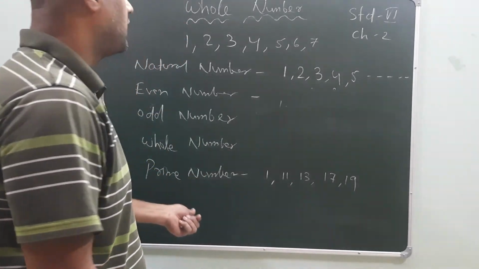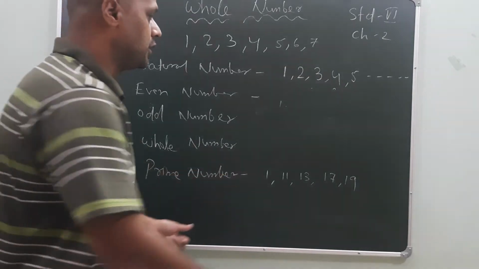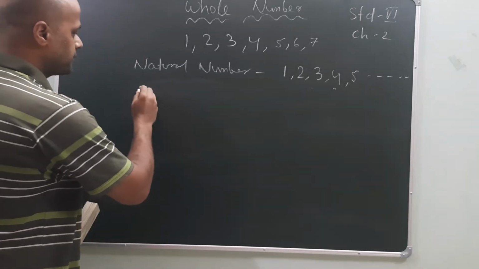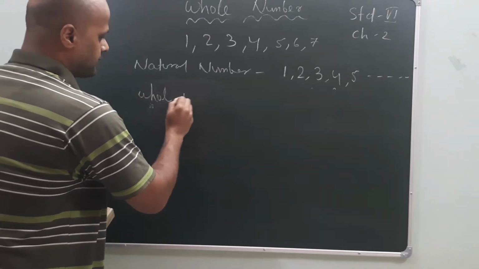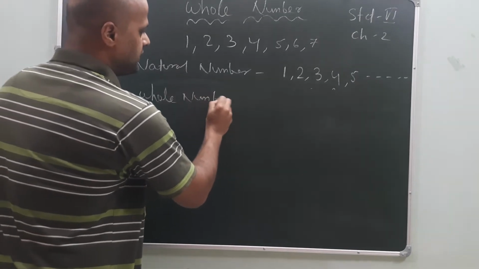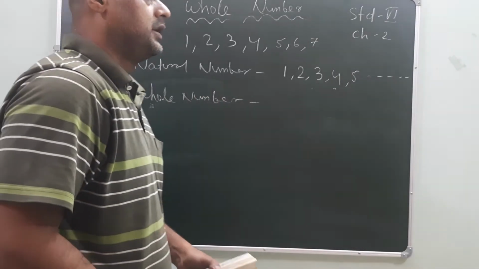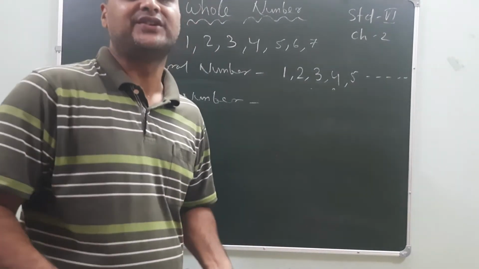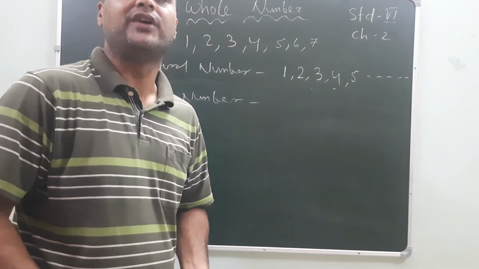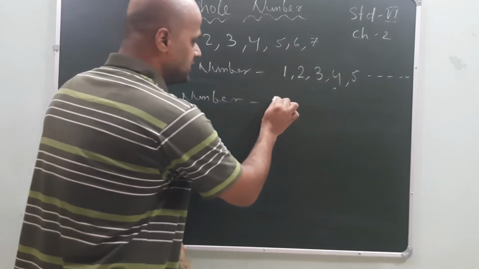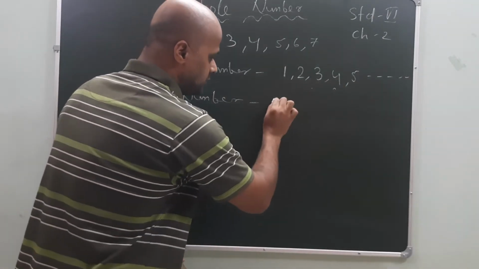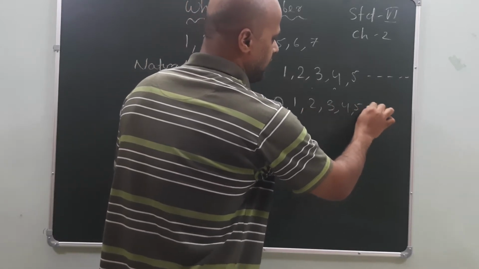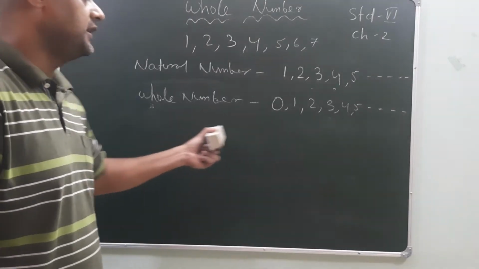Now come to our topic, the whole number. What is a whole number? I am erasing everything. Natural numbers along with 0, means it starts with 0 and then the natural numbers, all together are called whole numbers. Natural numbers start with 1, 2, 3, 4, but if it starts with 0, 1, 2, 3, 4, 5 and so on, then I will call this a whole number.